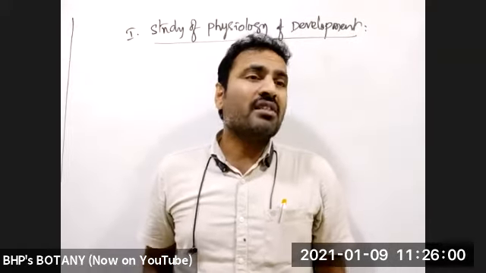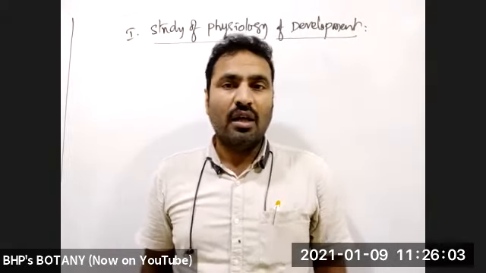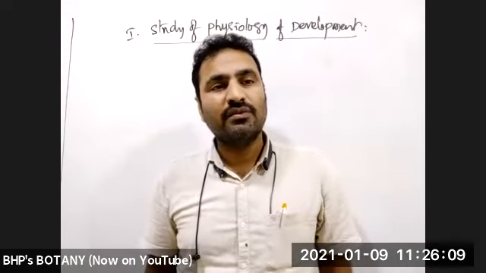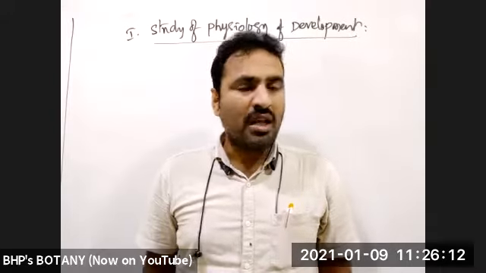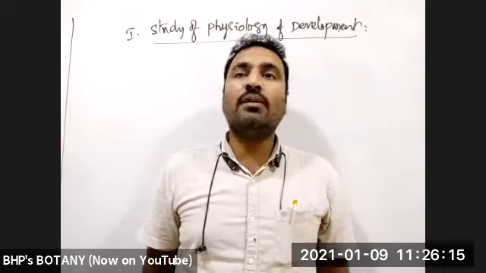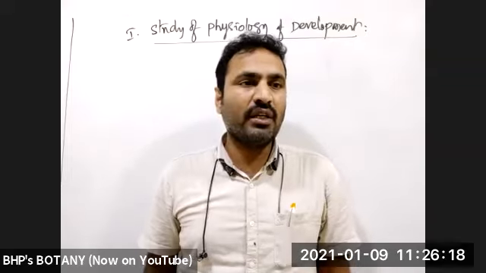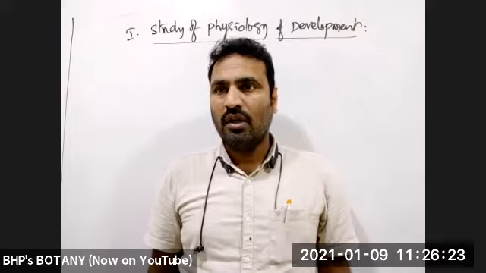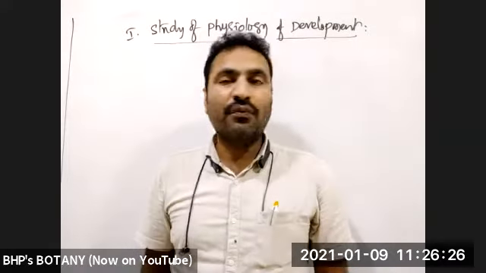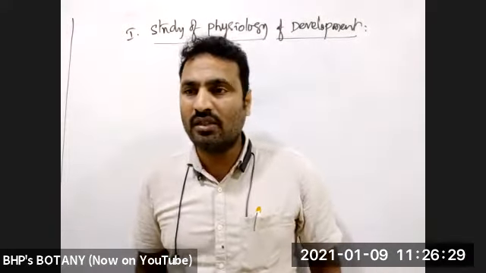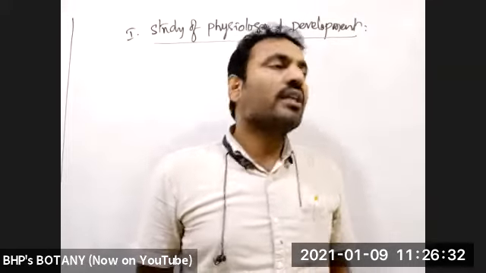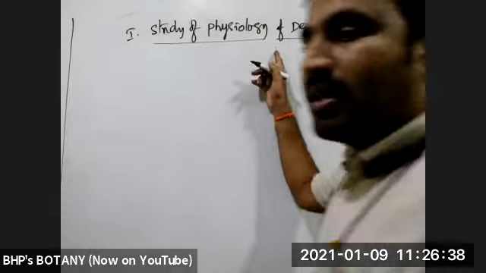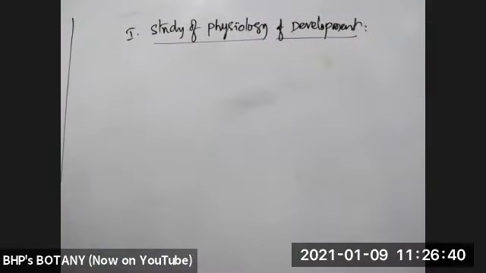Suppose in the presence of growth hormone, one rate of growth is there, normal growth. When growth hormone is altered, then growth will be somewhat altered. When insulin is not produced, physiology is somewhat different, which is causing hyperglycemia and diabetes mellitus. Yes or no? Whereas in the presence of insulin, the physiological activity is affected where glucose concentration is controlled. That physiology we can study, and the development of an organism in the presence of any substance can also be studied.